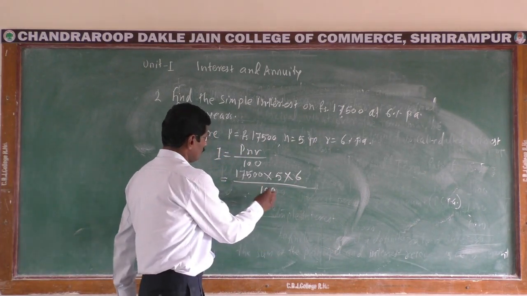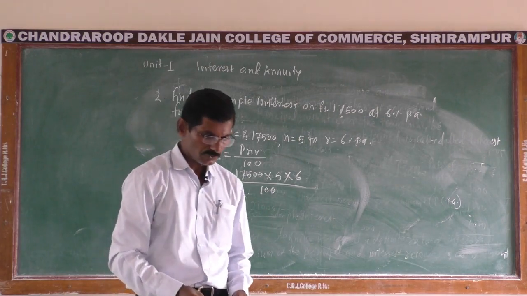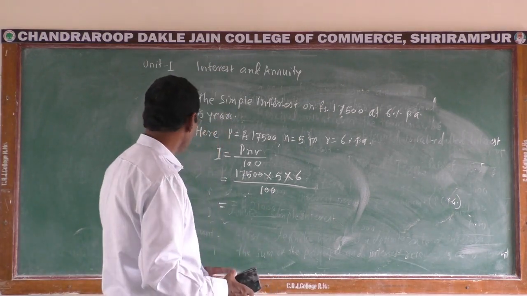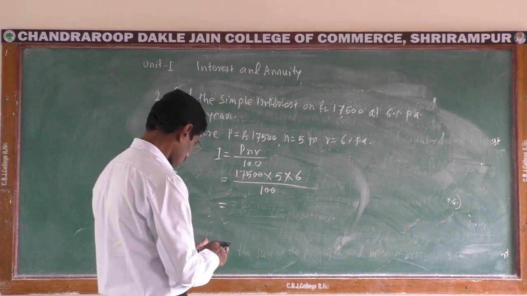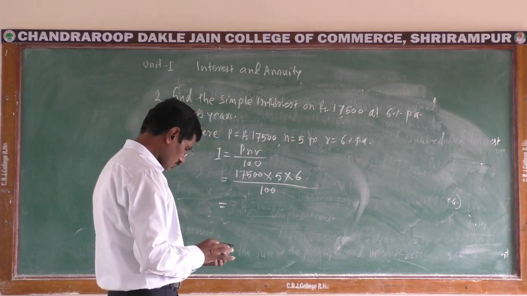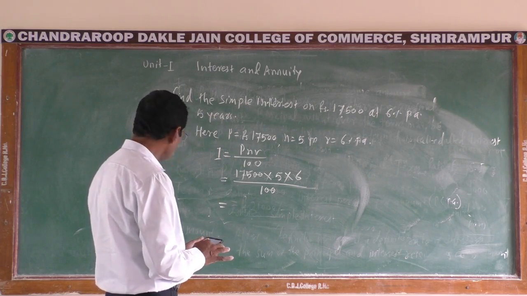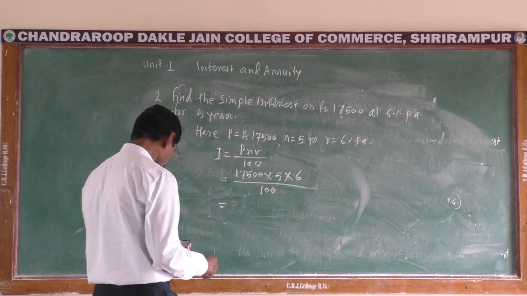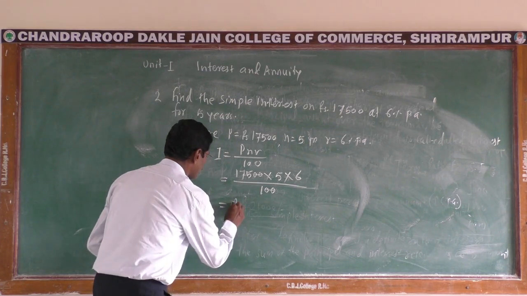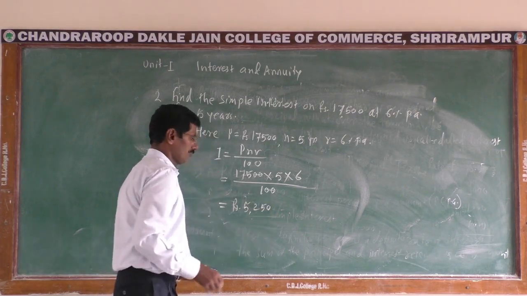Then after making simple calculation, the simple interest will be 175 into 5 into 6, rupees 5,250.